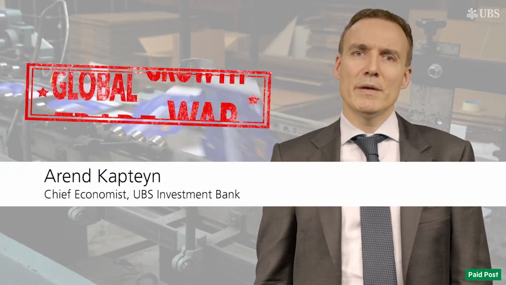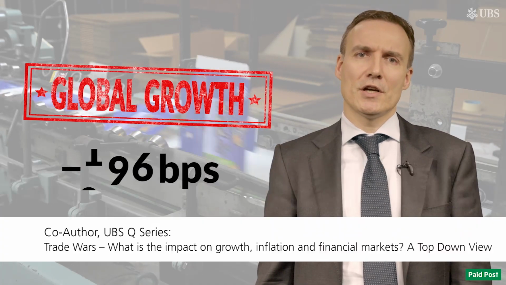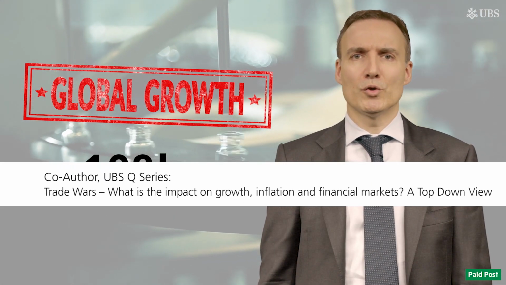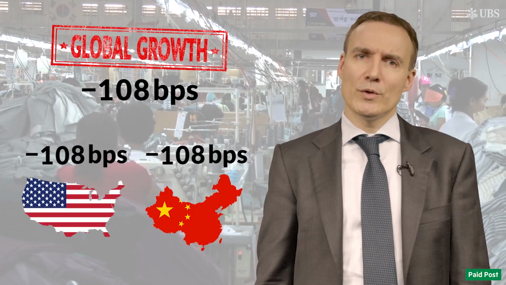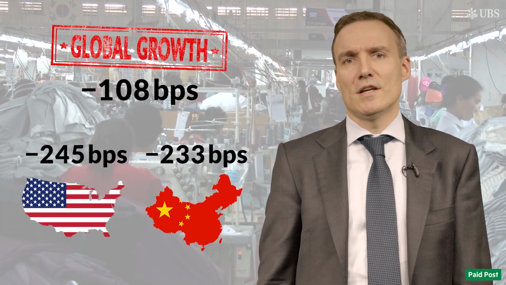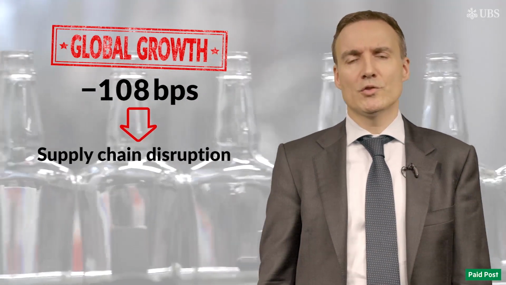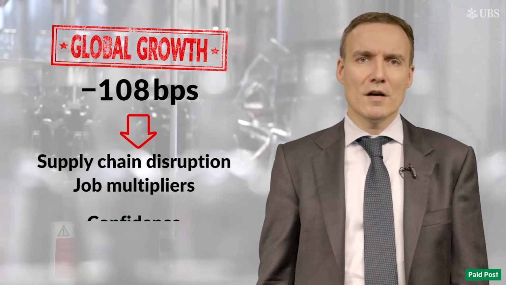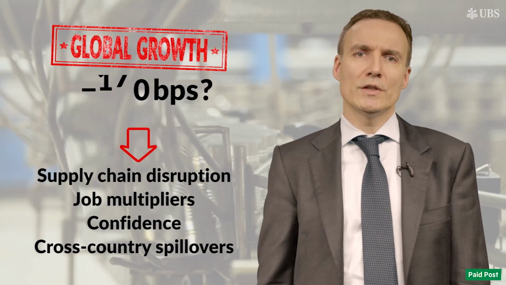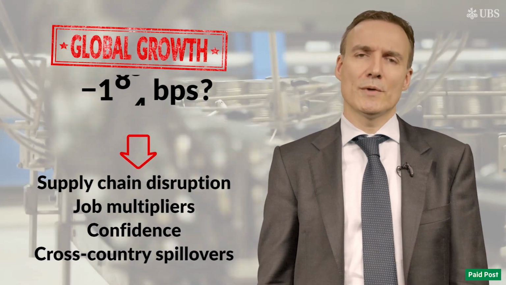An all-out trade war may mean global growth could decline by as much as 108 basis points, essentially a retreat from about 4% to 3% global growth. Growth declines in the US and China would be larger, but this is before the effect of any policy response. The largest impact will come from supply chain disruption, job multipliers, the effect on confidence, cross-country spillovers, but those are inherently difficult to model, and so one should place large uncertainty bands around our numbers.